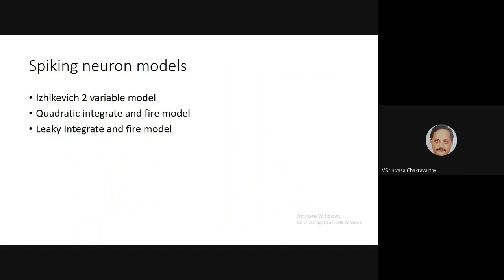Then we have the proper spike neuron models. Here we had the Izhikevich 2-variable model, which we said is very powerful. It shows universal behaviors, a wide variety of behaviors exhibited by real neurons. This has 2 variables. Then we knocked off 1 variable and were left with only the voltage variable, and we got the quadratic integrate-and-fire neuron model. After that, we reduced the quadratic to a linear function, and we got the leaky integrate-and-fire neuron model. So all three are spiking neuron models.